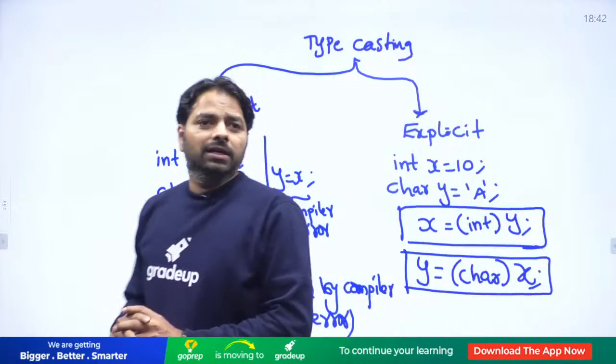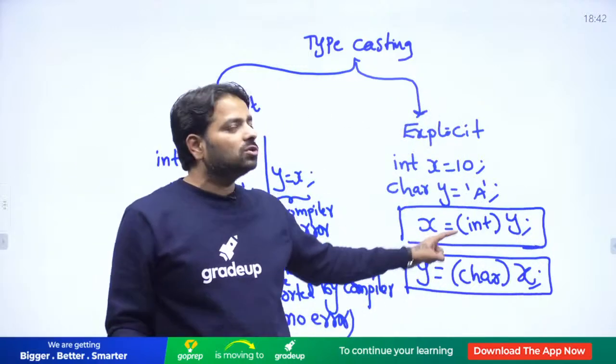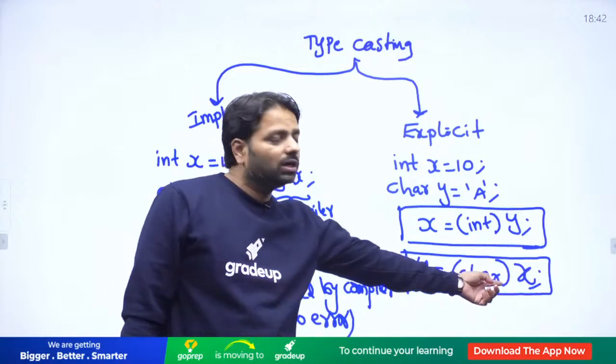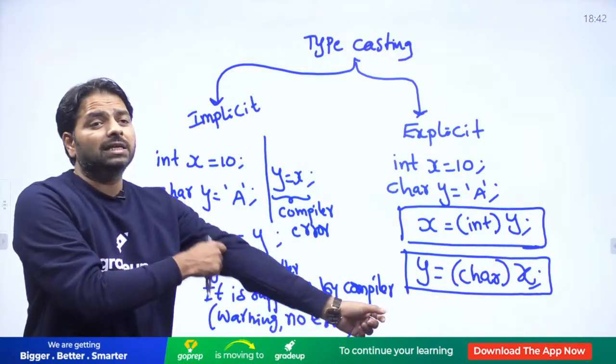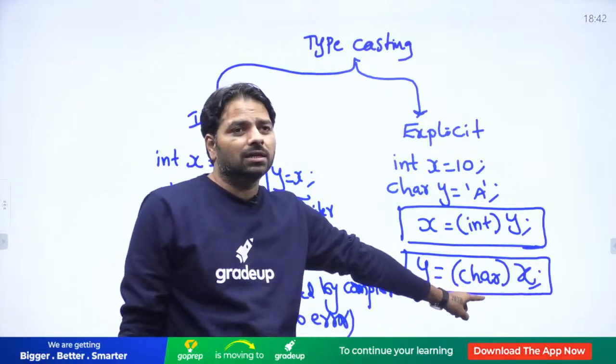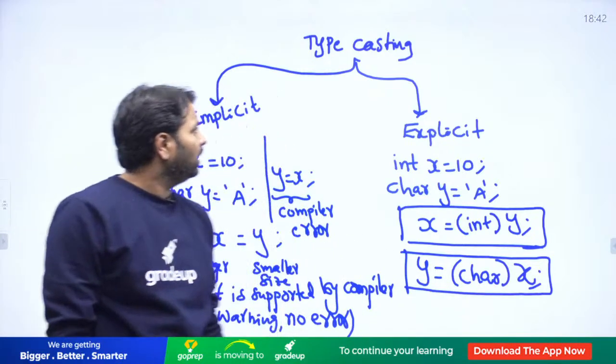Is that clear? Yes, when it is done explicitly by the programmer, the compiler understands it will convert the 2 bytes into 1 byte, or 4 bytes into 1 byte. But which 1 byte is kept? That depends on whether it is big endian or little endian. Alright.